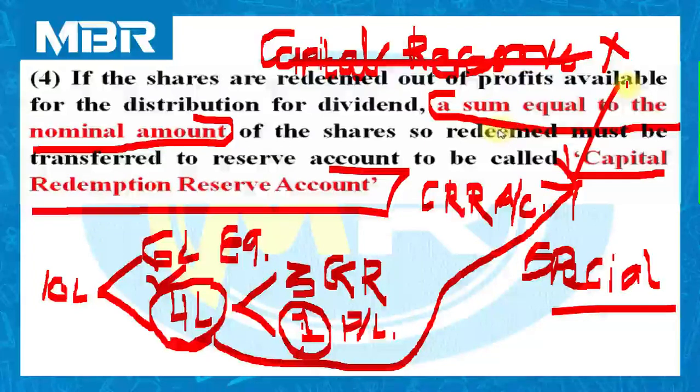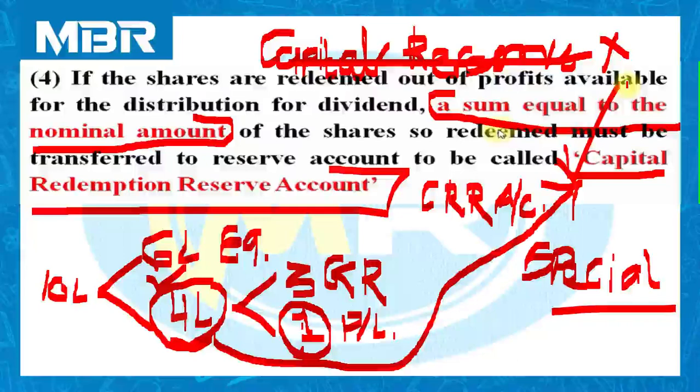In capital redemption reserve account, amount is required to transfer from the internal sources of the fund, that is from the divisible profit or profit available for the dividend. So it is known as a divisible profit. So please try to identify capital redemption reserve account separately. Don't mix this account with capital reserve. Capital reserve is different. Capital reserve is a separate account.